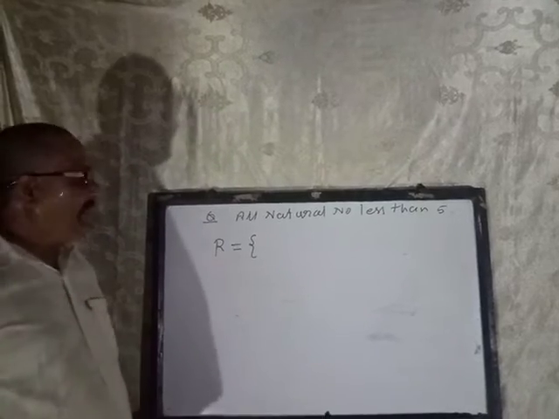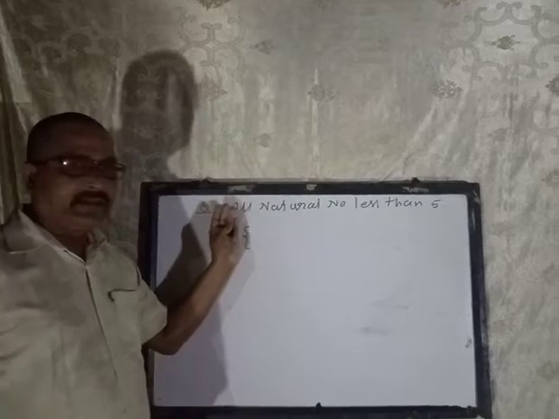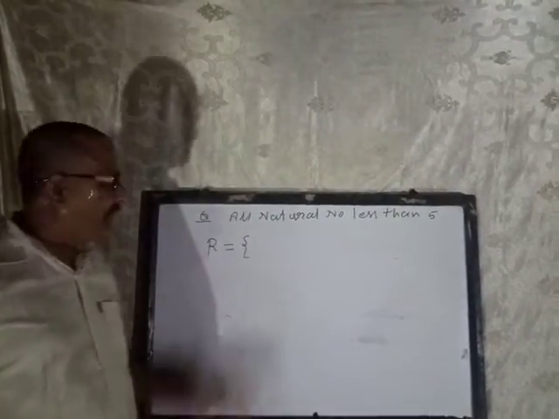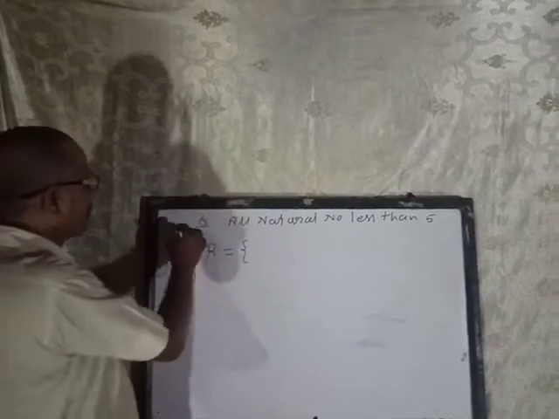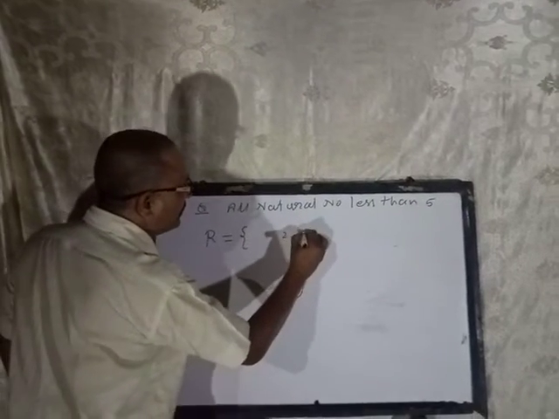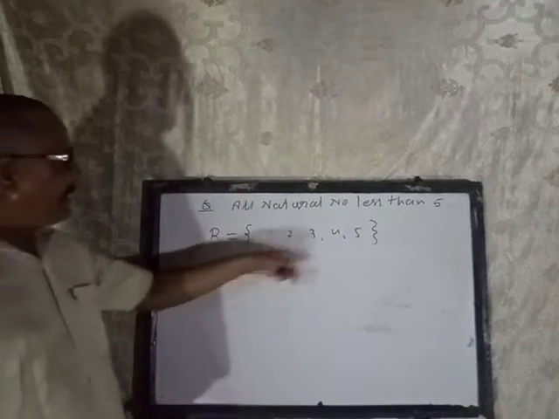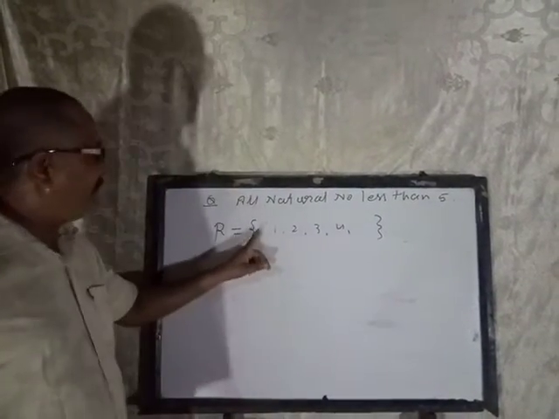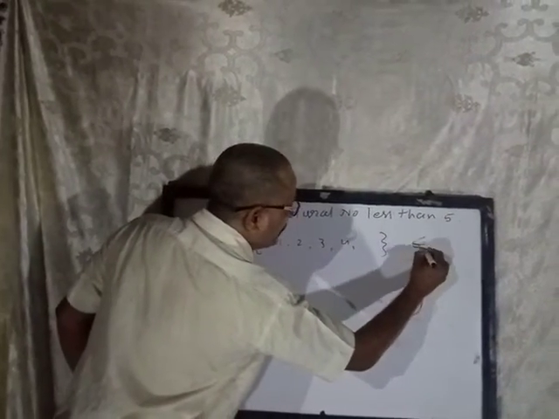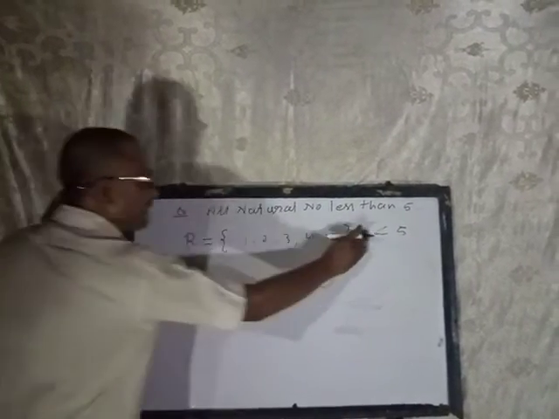All natural numbers less than 5. You have already studied what natural numbers are. The numbers starting from 1 are known as natural numbers, and whole numbers start from 0. I will explain different types of numbers after completing this question. All natural numbers less than 5, you know are 1, 2, 3, 4. If it were less than or equal to 5, then you would have to write 5 here. These are the natural numbers less than 5.